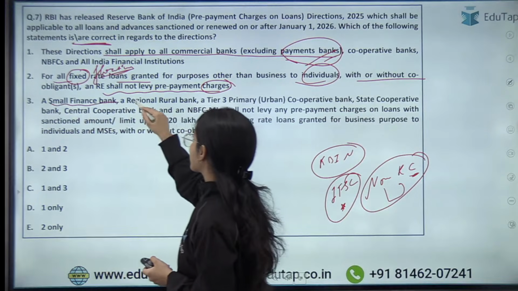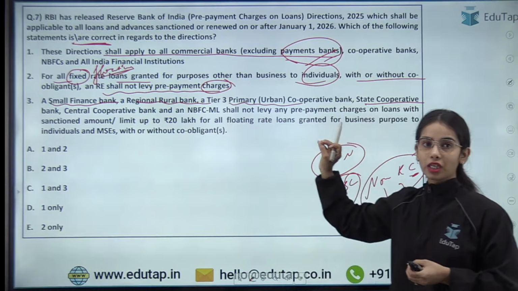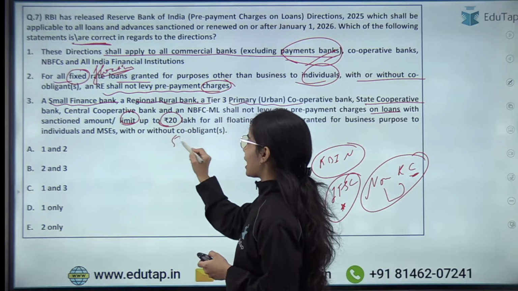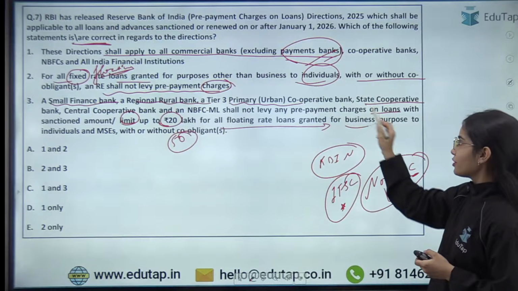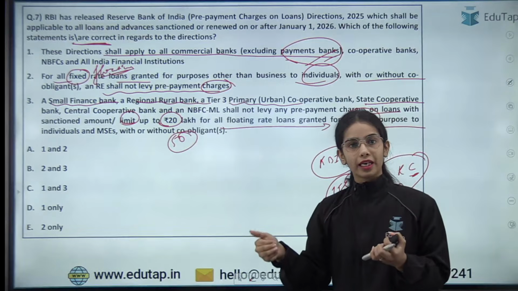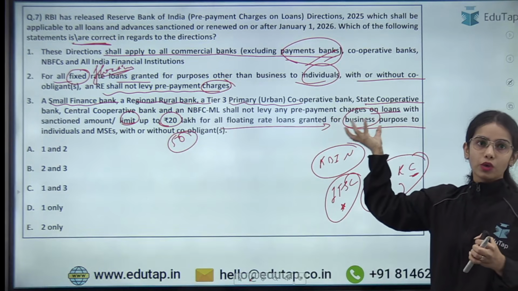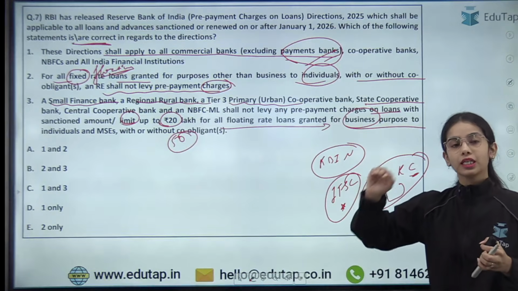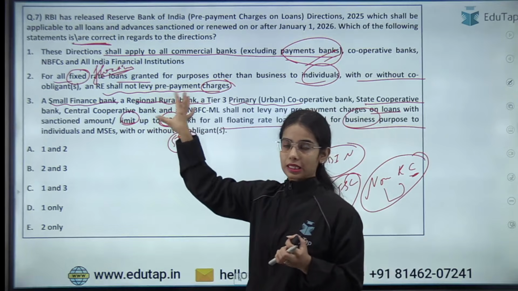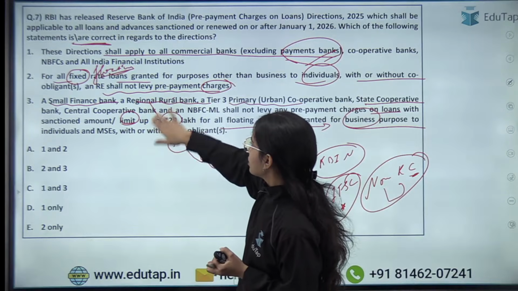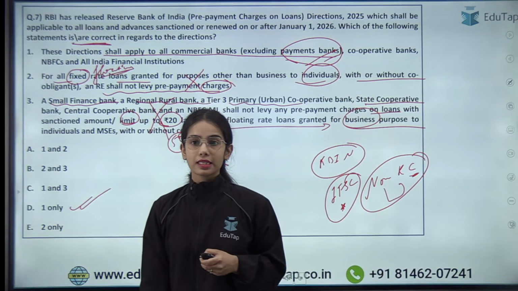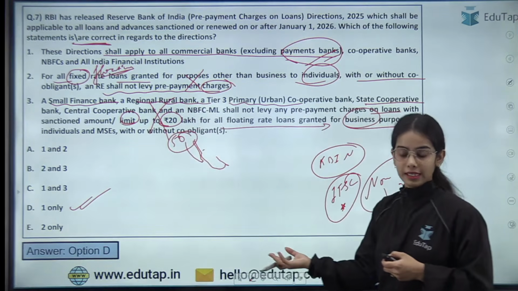Next is the small finance bank, regional rural bank, NBFC middle layer shall not levy any prepayment charges on loans with sanction amount of limit up to 50 lakh for all the floating rate loans granted for business purpose to individuals and MSEs. So basically, prepayment charges should not be taken if the loan is of up to the limit of 50 lakh. This is the idea by these entities. So here the third statement is wrong. Second statement is also wrong. So the correct statement is 1 only. So the right answer here is D. D is the right answer.